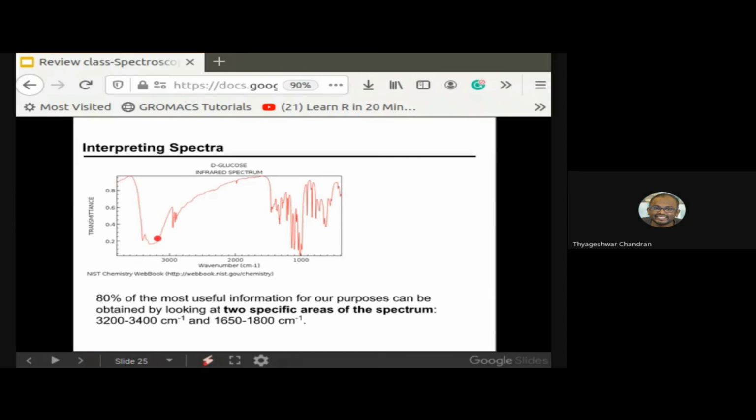There are two regions: 3200 to 3400 centimeter inverse, where there is absorption and the transmittance is close to around 0.2, and there is another slight peak around 1650 to 1800, which you can ignore.